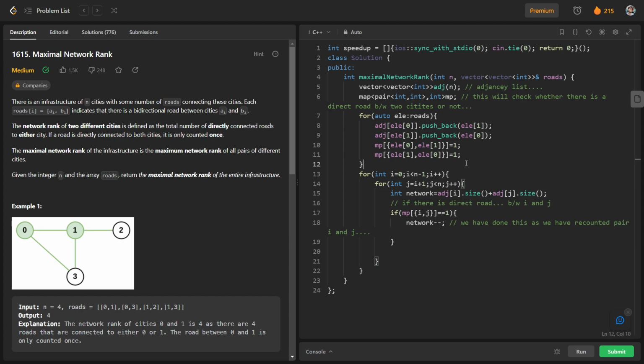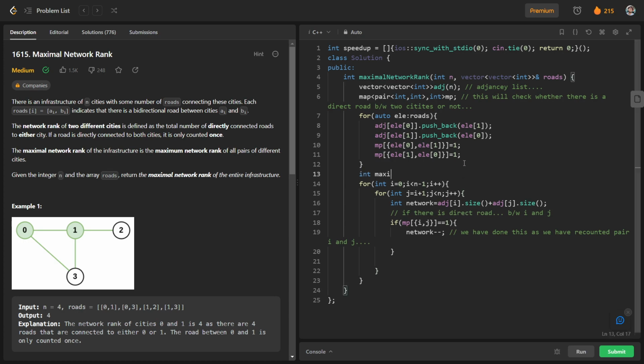So for this we have to reduce the value of network, and we have to maximize it. So for maximizing it, I will take a variable maxi, which will be 0. What is the meaning of this variable? This will return the maximal network rank. Okay, so here we will maximize it, and maxi is equal to maximum of maxi and network. And finally we will just return maxi. So let us see whether the code works or not.